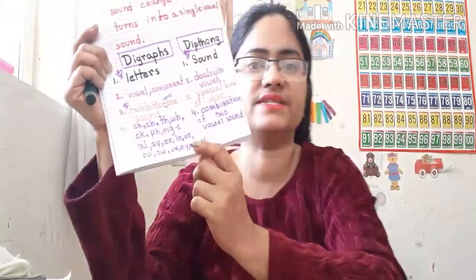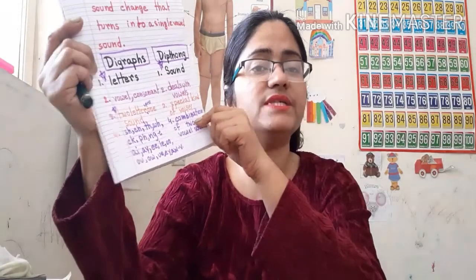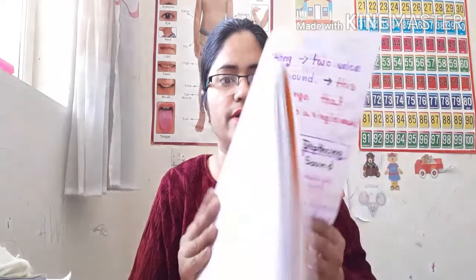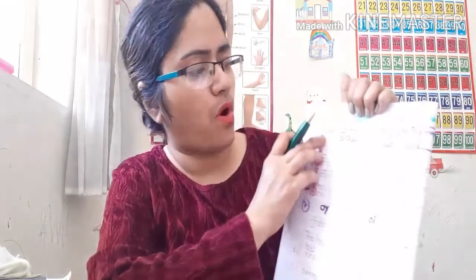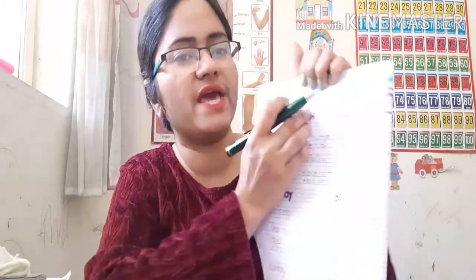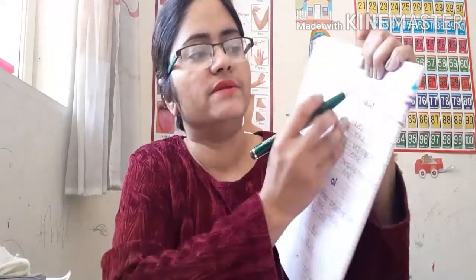This kind of thing is called digraphs. And diphthongs are combinations of two vowel sounds. Now, let me clear this up. If I give you some examples, it is better. See, the O sound has two spellings, AU and AW. The sound is O.